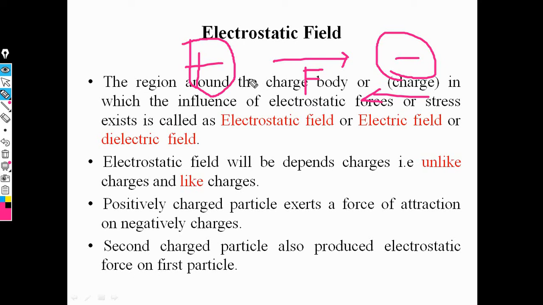That means the electrostatic field always depends on the charge concept, that is, positive charge and negative charge. It is also called the first charged particle, and this is the second charged particle. Okay, now this is the concept of electrostatic field.